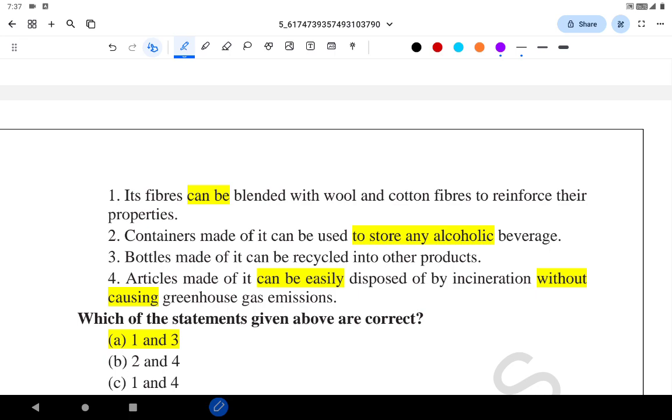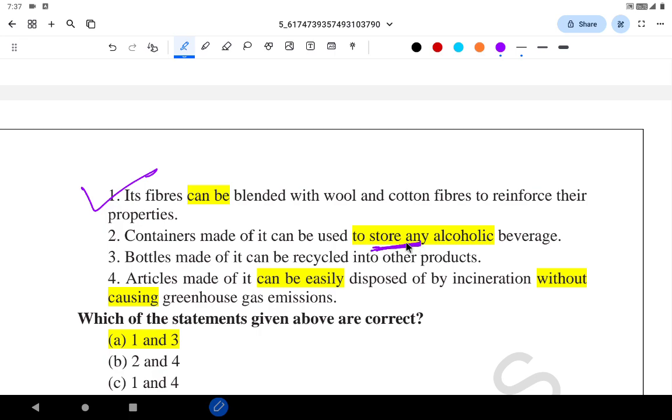And its fibers can be blended with the wool and cotton fibers to reinforce their properties. Correct. Containers made of it can be used to store any alcoholic beverage. Statement will be correct?